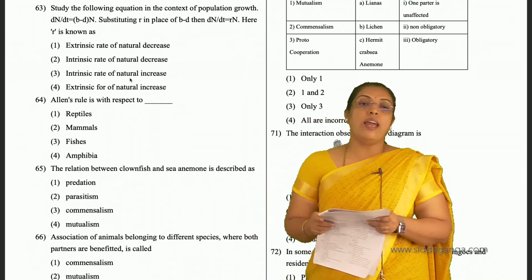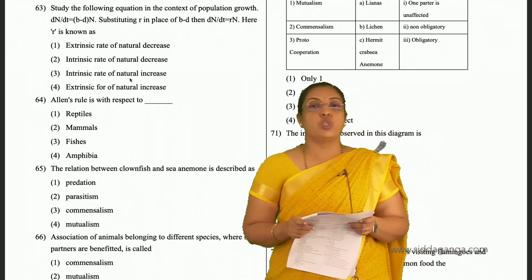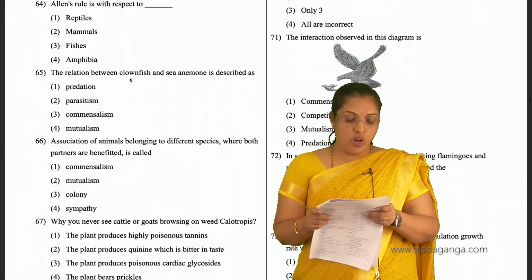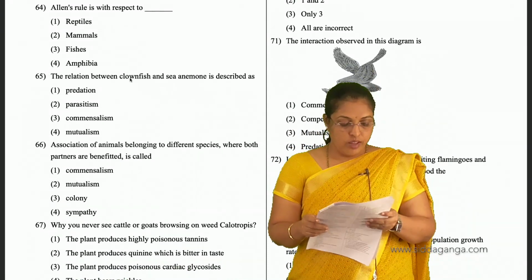So we know that Allen's rule is with respect to mammals. For 64, second is the option.